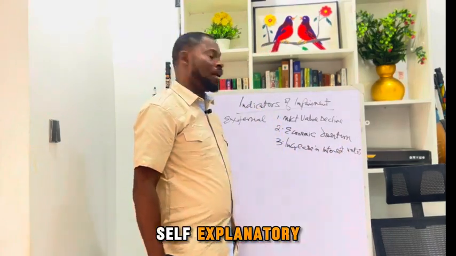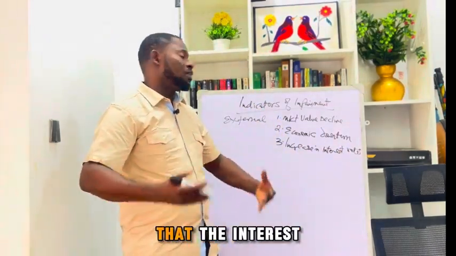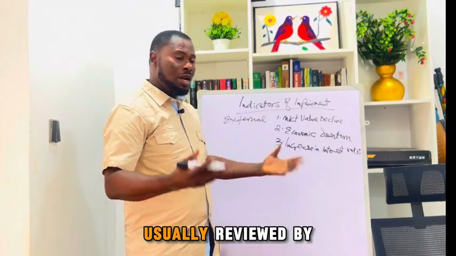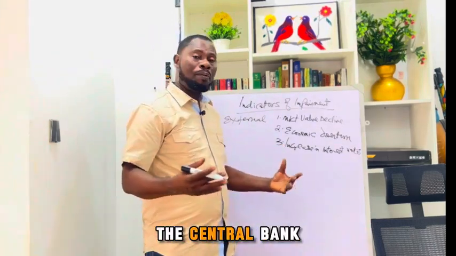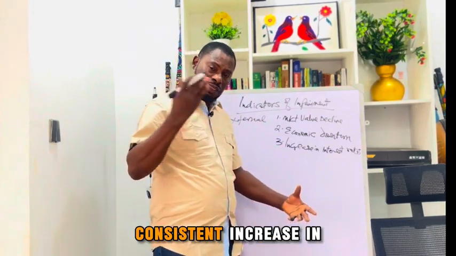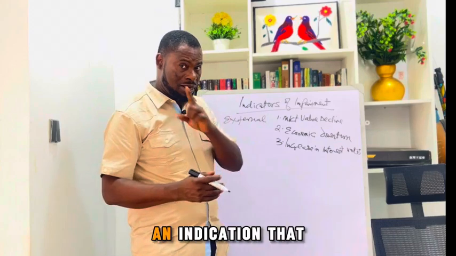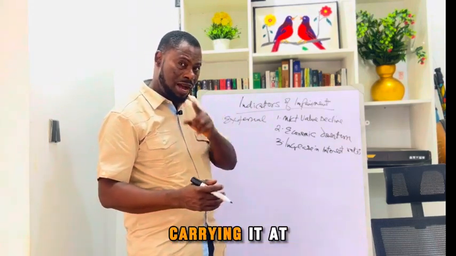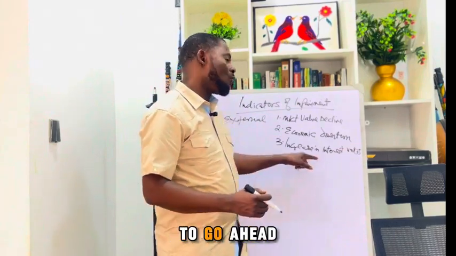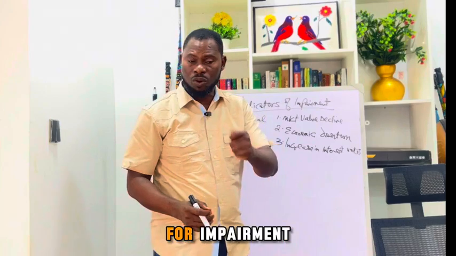So this is self-explanatory. Once you see that the interest rate in the country, usually reviewed by the central bank of that country, has a consistent increase, then it is an indication that your asset, you may be carrying it at the wrong amount. So it means that asset may be impaired and you have to go ahead to actually test for impairment.